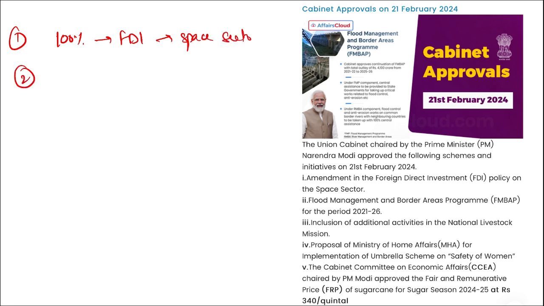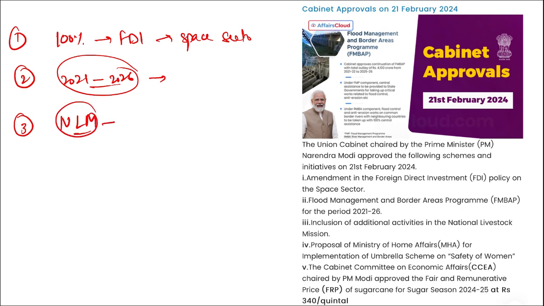Second, the flood management and border areas program for the period 2021 till 2026 has been launched. Third, remember, inclusion of additional activities in the National Livestock Mission, that is NLM.